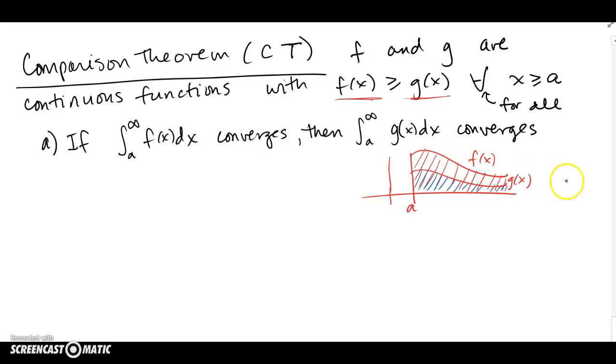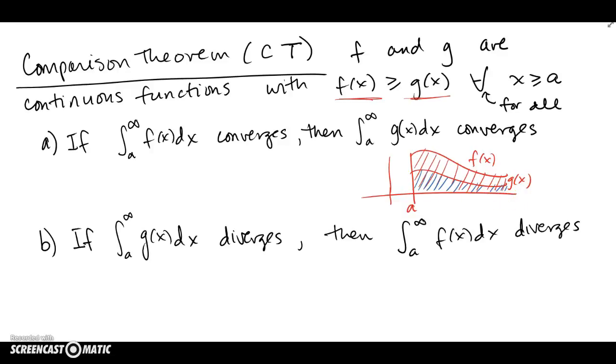So if the bigger area is convergent, then clearly the smaller one has to be convergent also. Or we could sort of think of it the other way. We can say that if the integral from a to infinity of g of x dx diverges, then the integral from a to infinity of f of x dx also diverges.